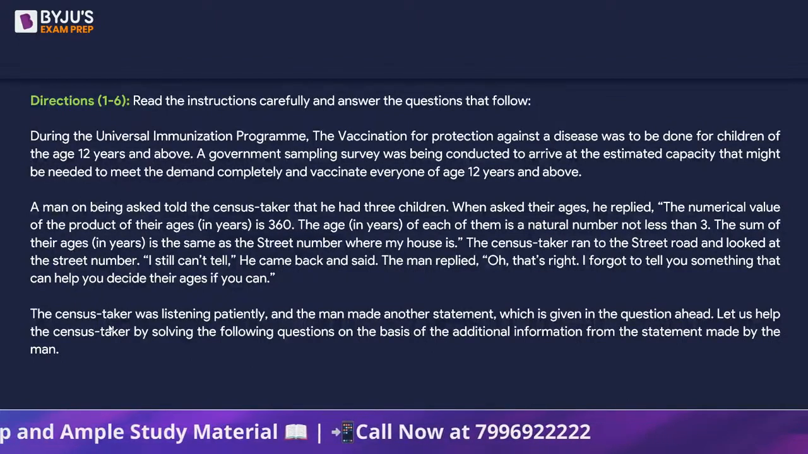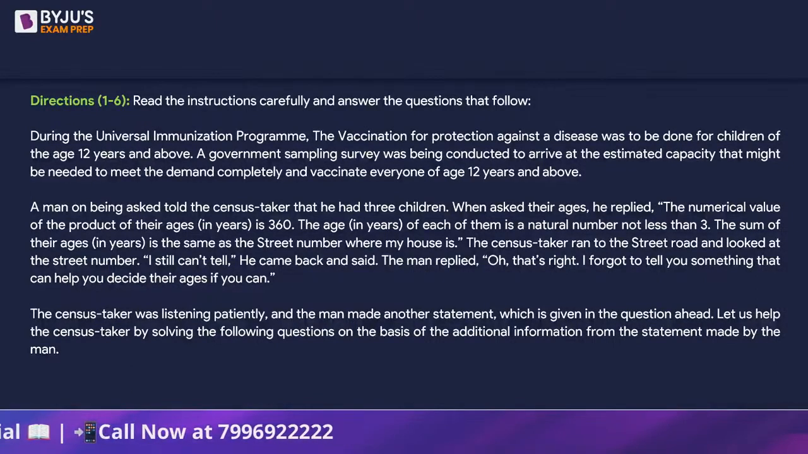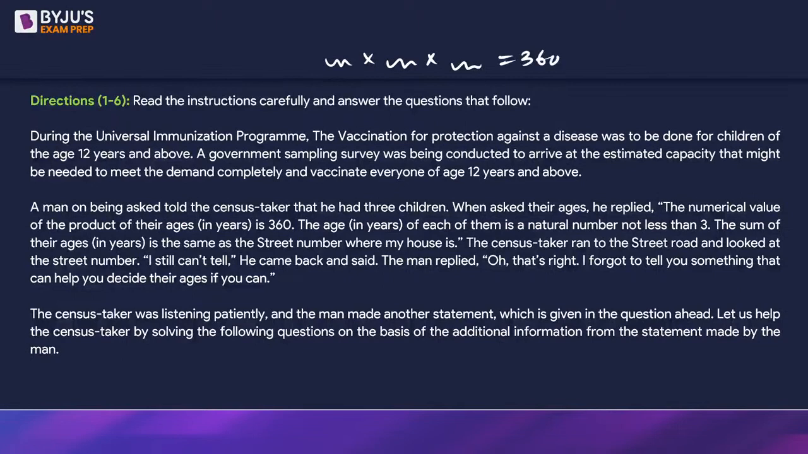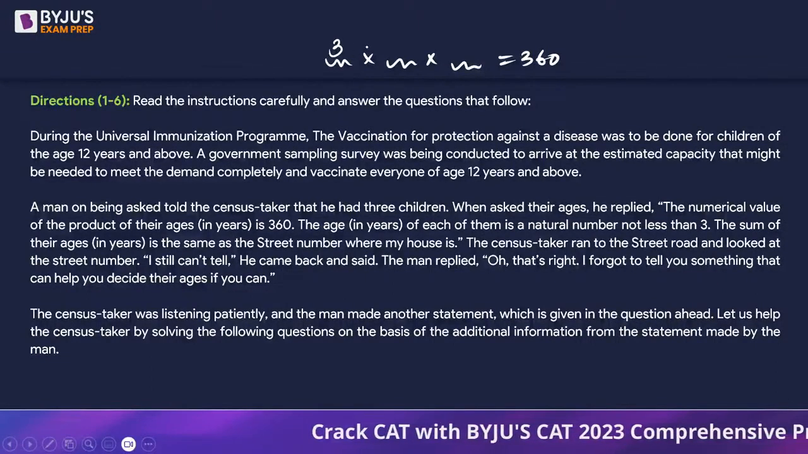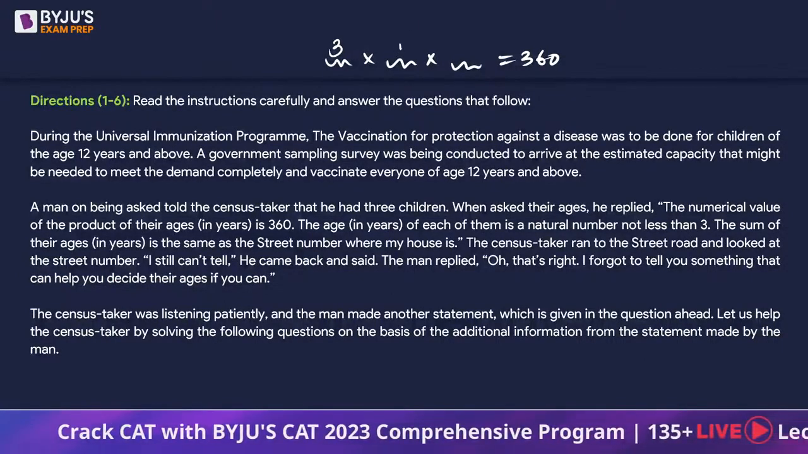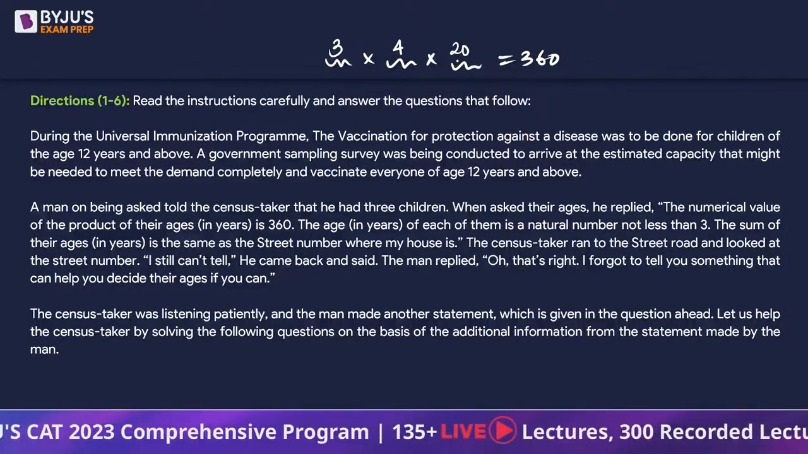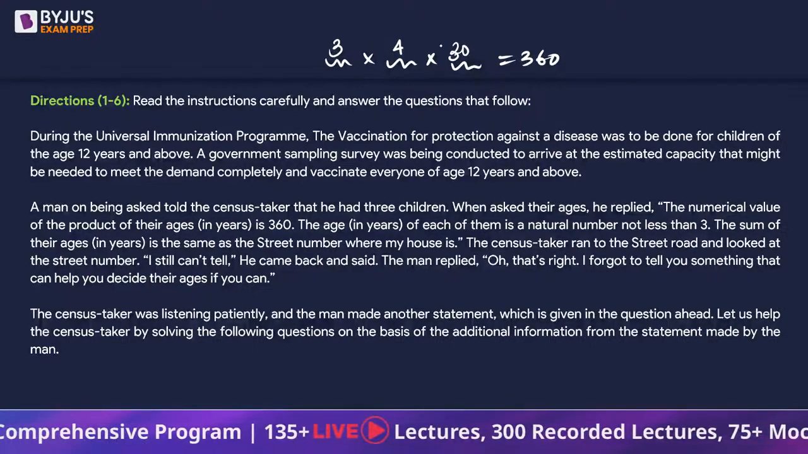If you think about it, this set is about the product of 3 numbers being 360, where none of the numbers should be less than 3. So you can have a 3 as one of the numbers, which is going to be one of the ages of the 3 children, and then the next number could be something, let's say 4. 3 into 4 into 30. This could be a combination.